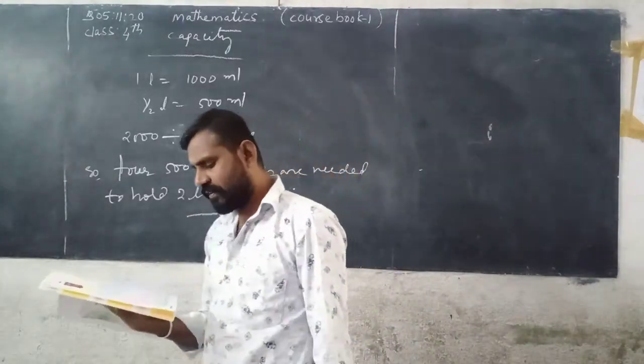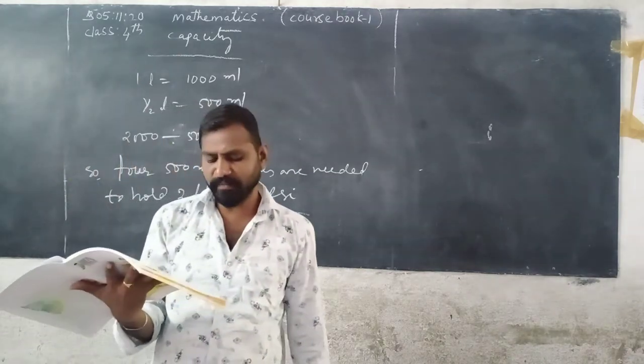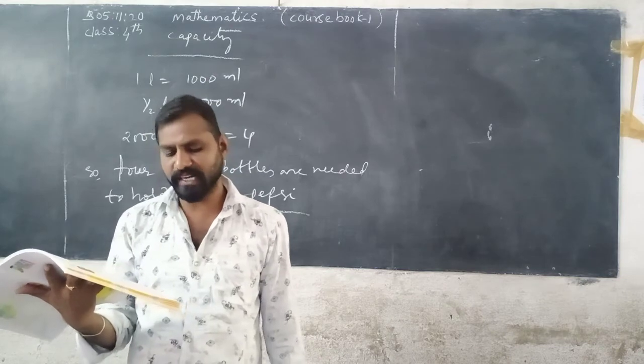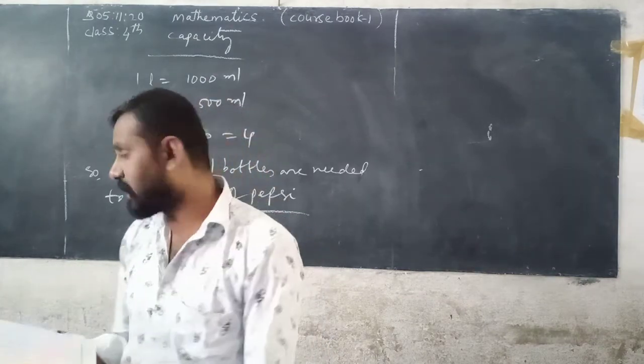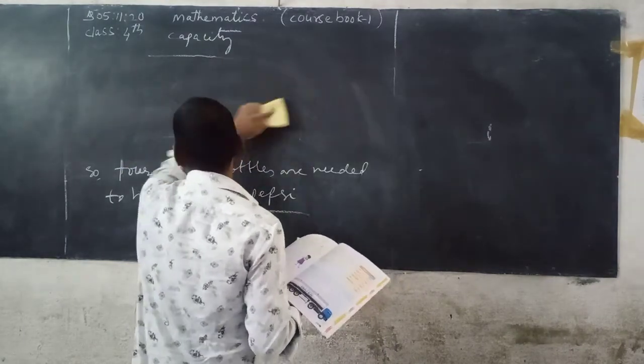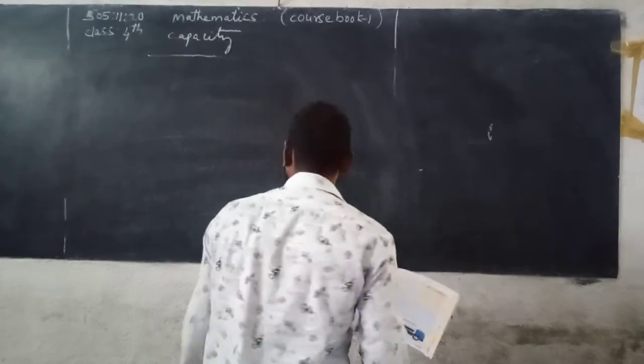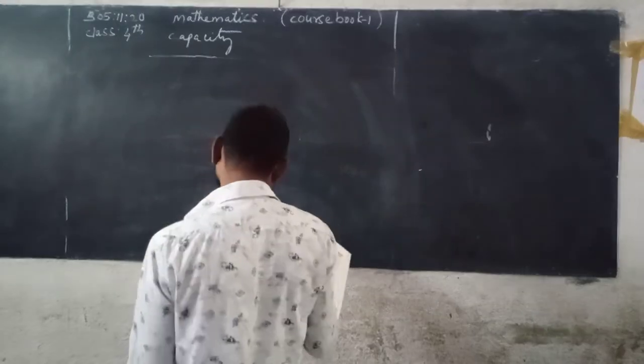Now next, if 8 glasses can hold 2 liters of Pepsi, what is the capacity of each glass? 2000 is divided by 8, you can get the answer. Because 2000 milliliters is equal to 2 liters of Pepsi. So 2 liters is converted into milliliters, multiply with 1000.